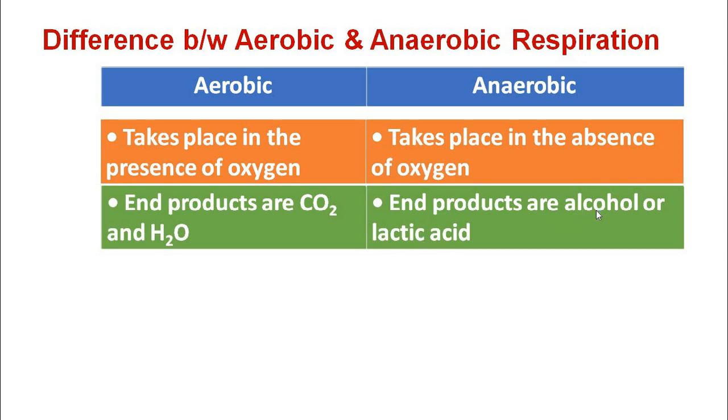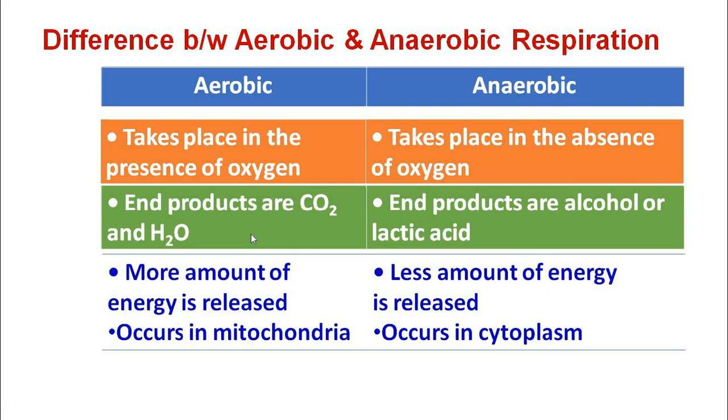Alcohol is produced in the case of yeast, and lactic acid is produced in the case of humans when we exercise or when we run. In our muscle cells, lactic acid is produced. But when we humans respire aerobically, we produce carbon dioxide and water. Aerobic respiration releases more energy, and in anaerobic respiration, less energy is released. Aerobic respiration occurs in mitochondria, while anaerobic respiration occurs in cytoplasm.